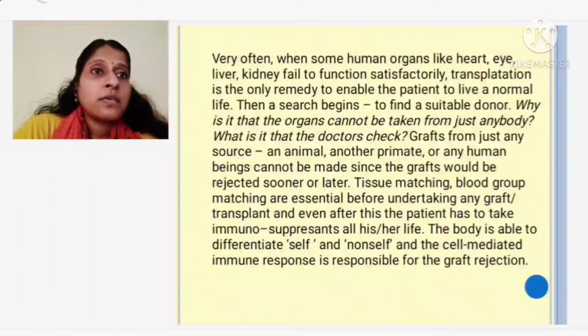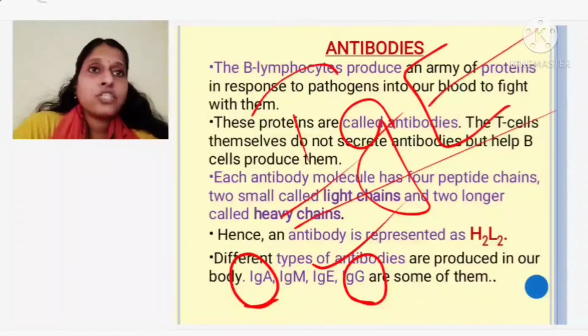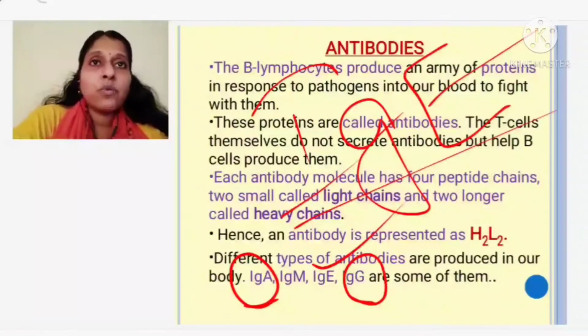So that is regarding antibodies. The rest of the part we will be discussing in the next class. Hope you have understood till what I have taken.